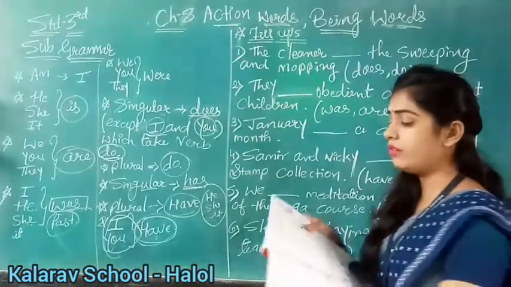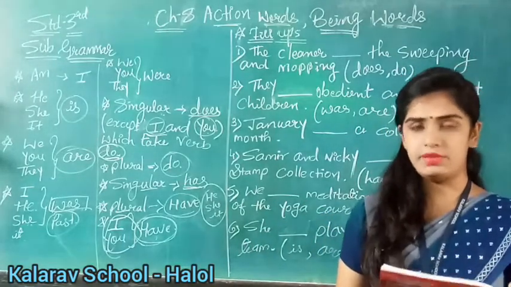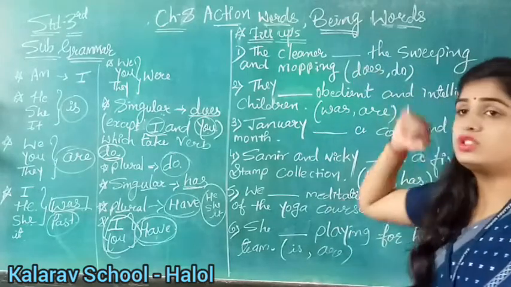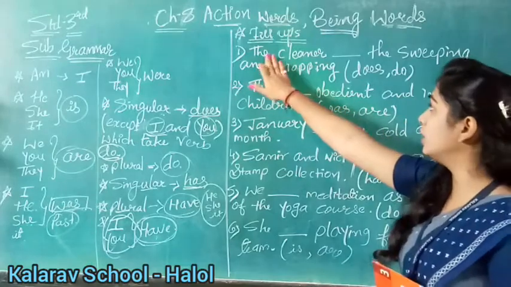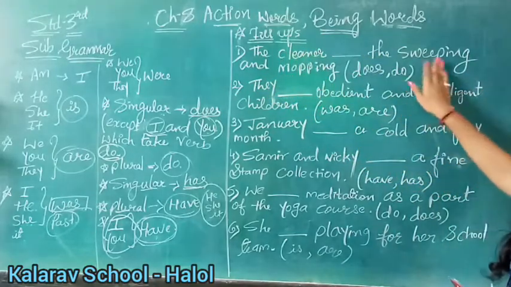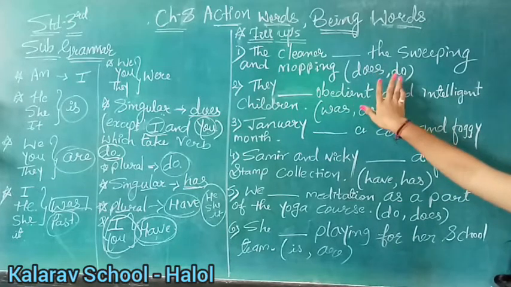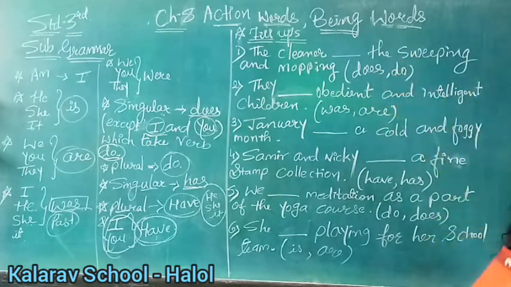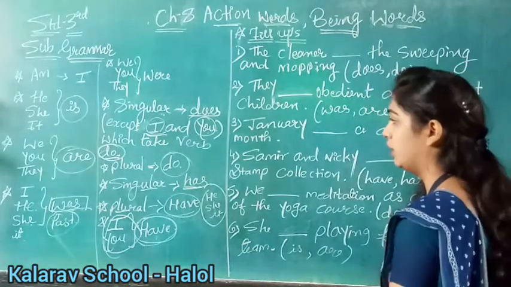Okay, see here we have fill in the blanks with the correct verb from the brackets. We have given brackets here. We will choose the correct verb. See, the first one is given: the cleaner, blank, the sweeping and mopping. We have given does and do here. So what will we use first, tell me that. What will we use? See, I have explained it here.